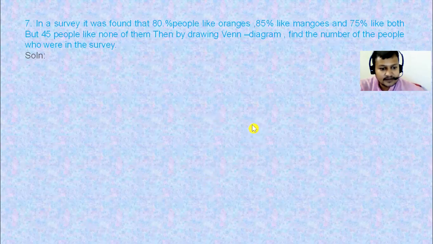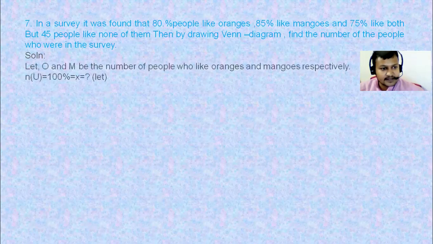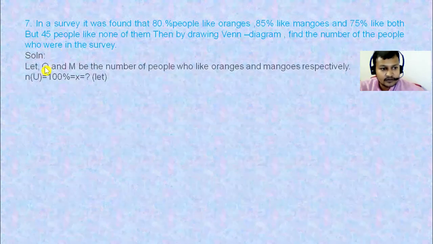These things we have to write here as given at first and denote the given things by some letters. As I denoted here, let O be the orange and M be the mango. And total percentage is always 100%. Remember that if data is given in percentage, total percentage is always 100%.